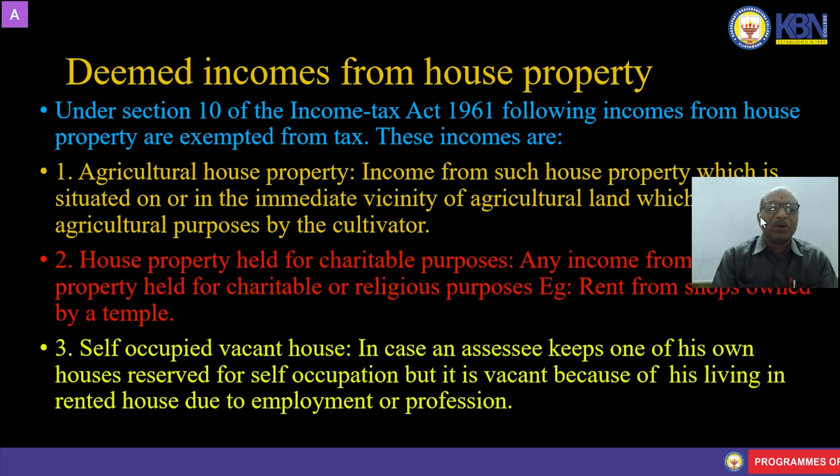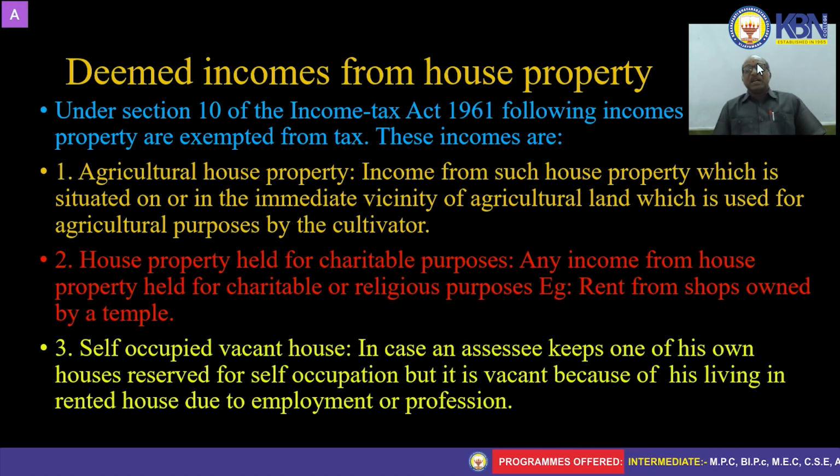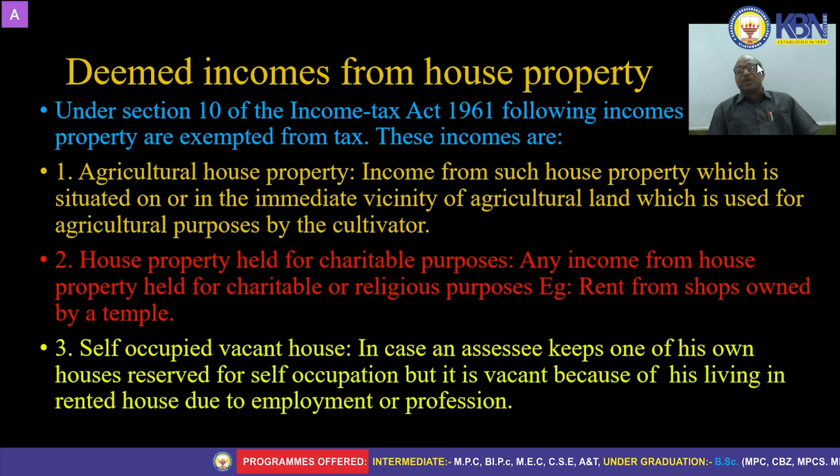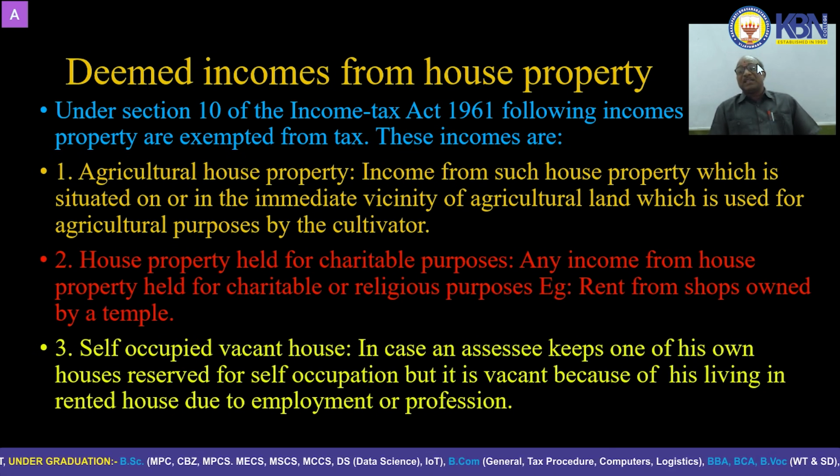Following incomes from house property are exempted from tax. The title heading is wrong, I think. These are the exempted incomes from tax. One is agricultural house property: income from such house property which is situated on or in the immediate vicinity, meaning nearby, attached to, of agricultural land which is used for agricultural purposes by the cultivator, is exempted.